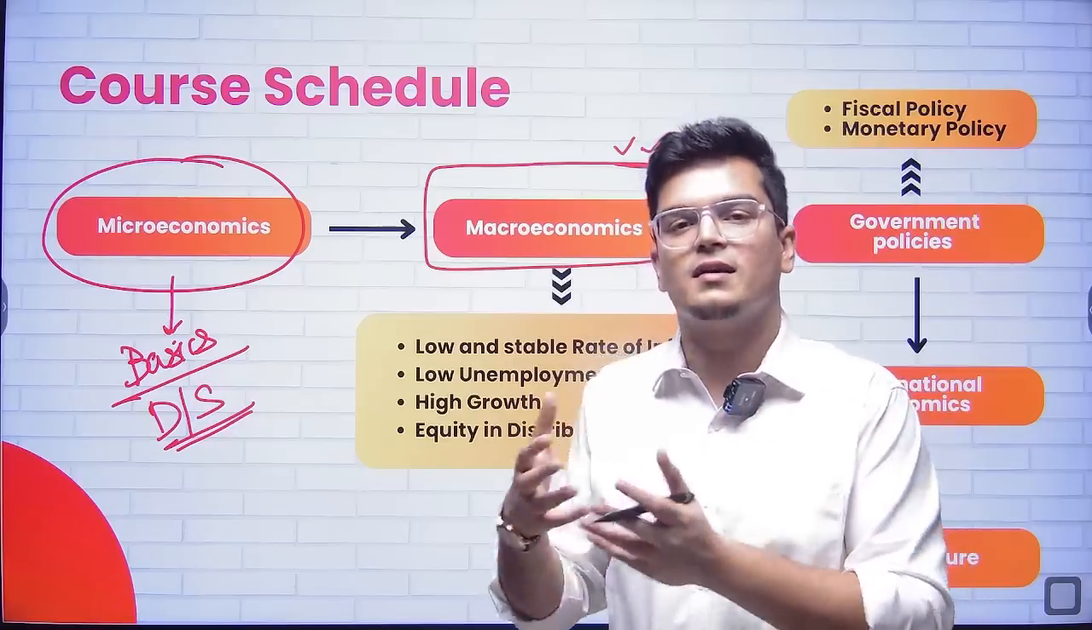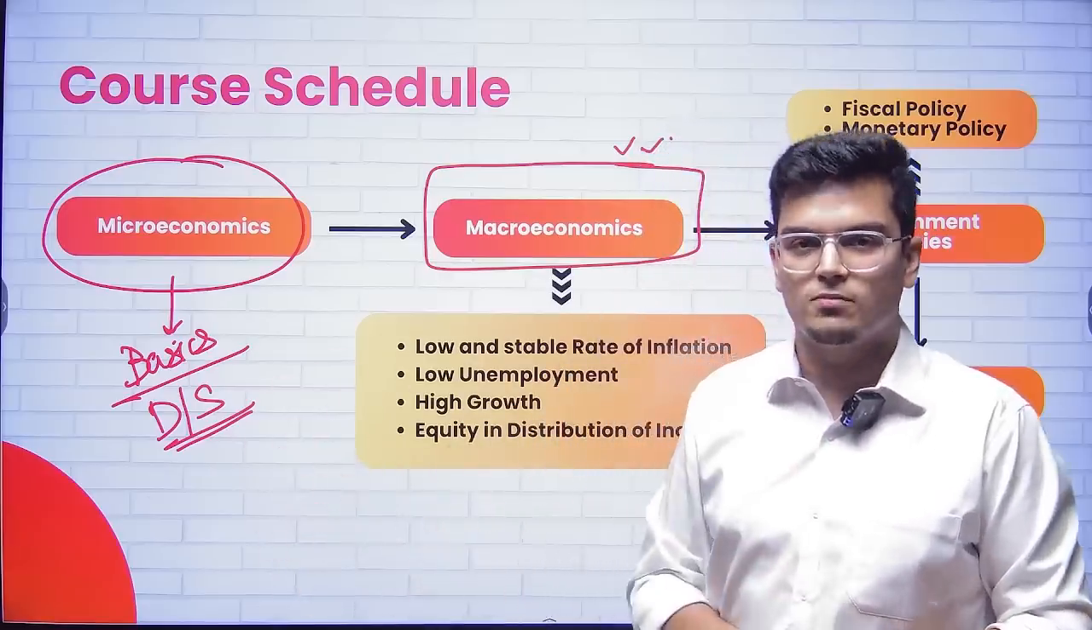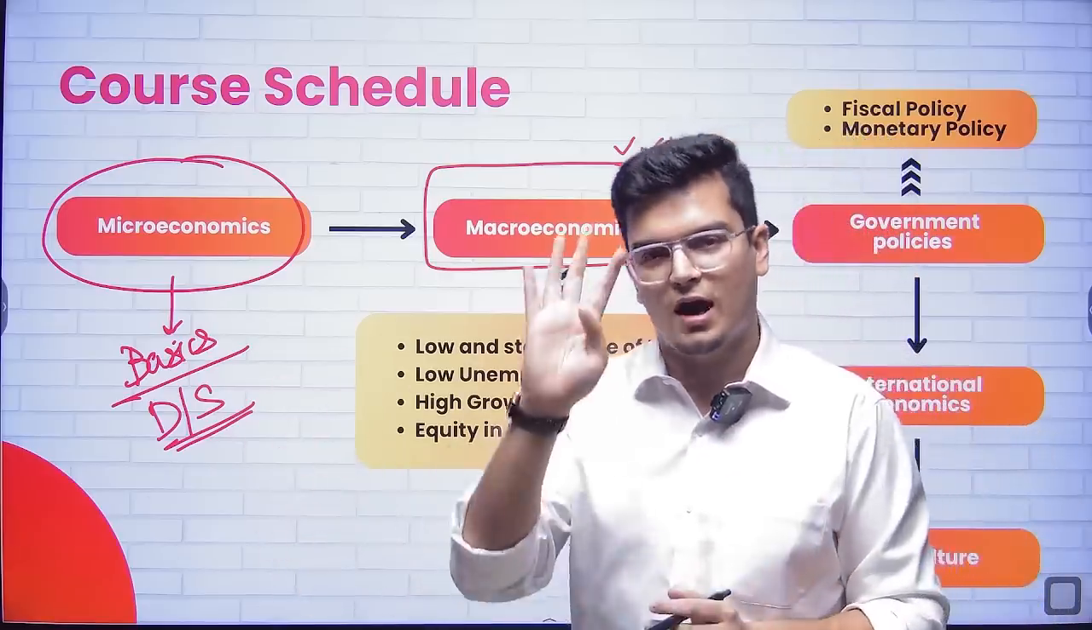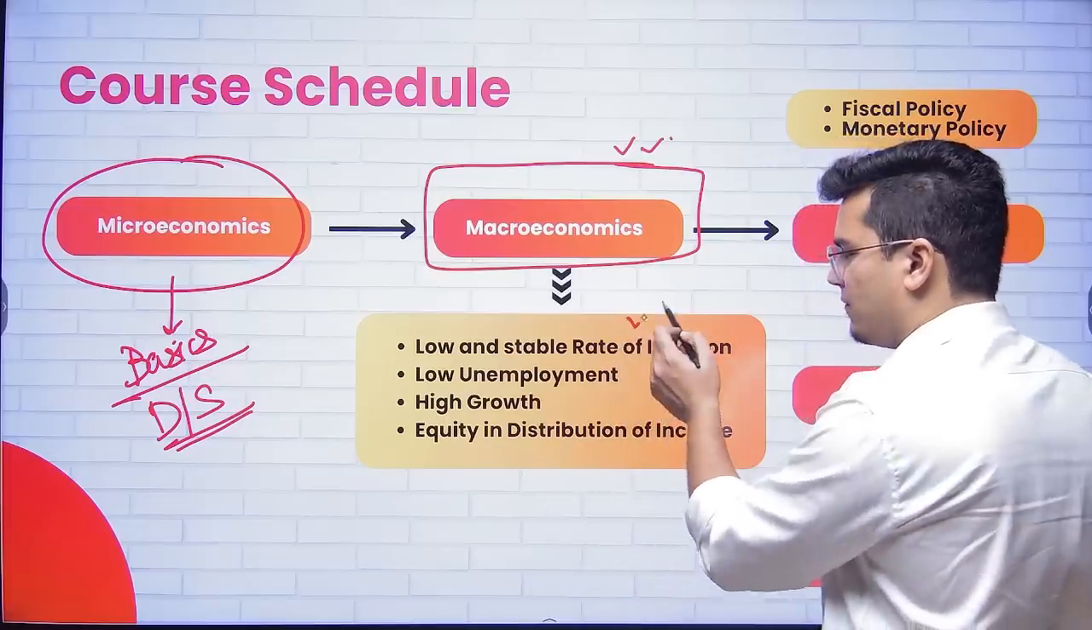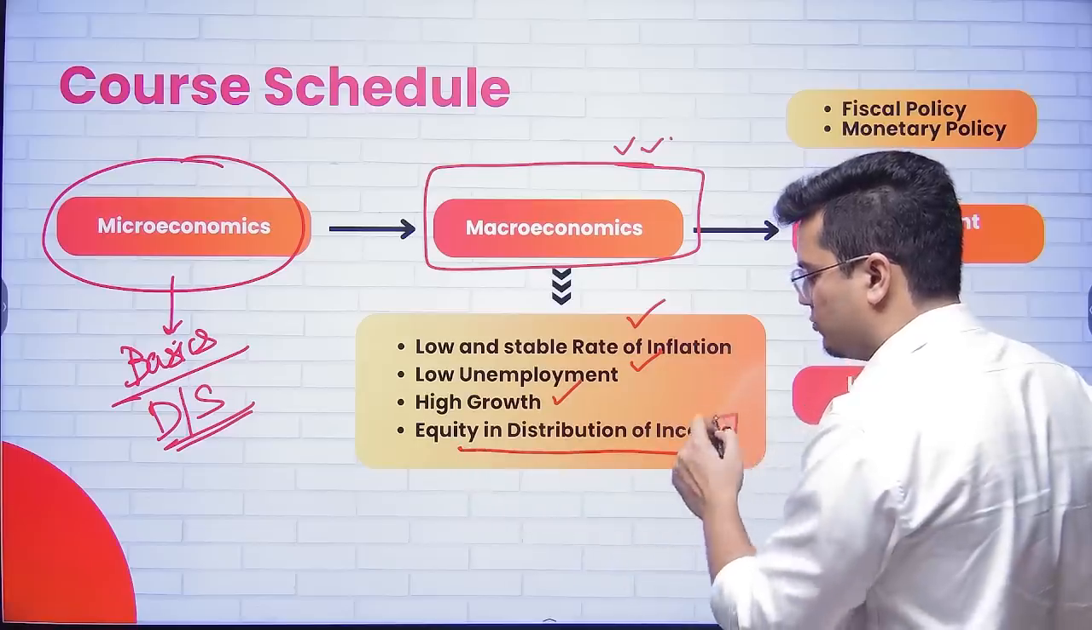Wherever you are working in the government, it will have an impact on the entire economy. Macroeconomic objectives of any country in the world are four: low and stable rate of inflation, low unemployment, high growth, and equity in the distribution of income.